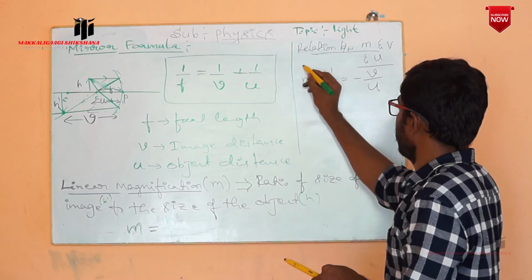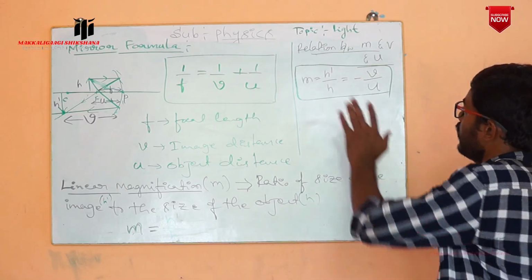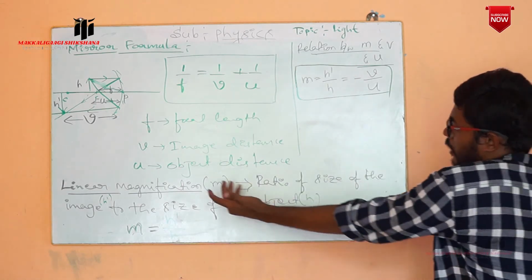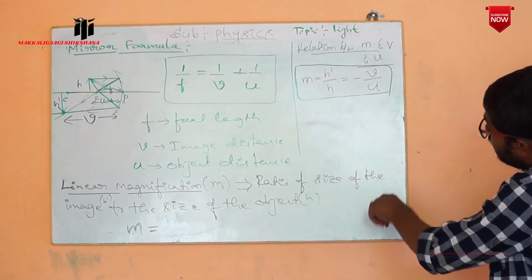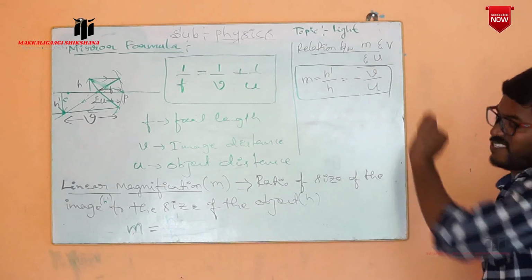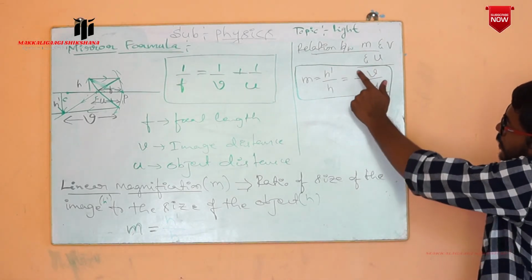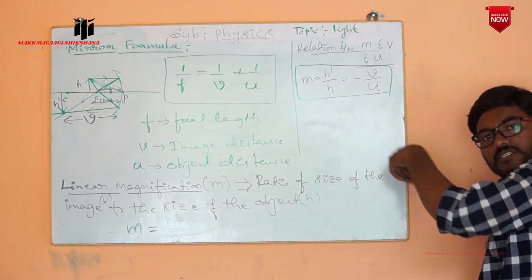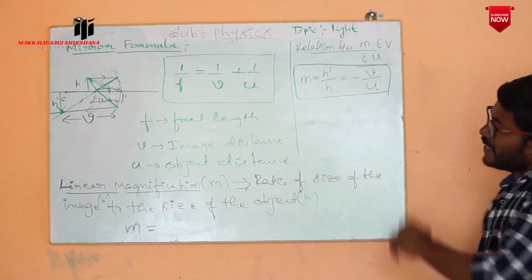This is the relation. Observe carefully. The magnification m is equal to h prime by h, the linear magnification, and it is related to the image distance v and object distance u, and I will tell you what the minus sign is. It is the ratio of image distance to object distance, which is the magnification. What does this minus sign indicate?